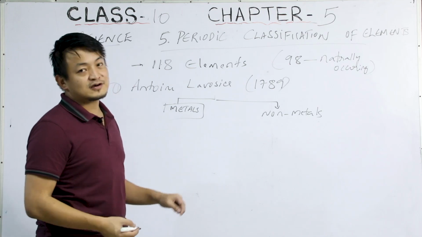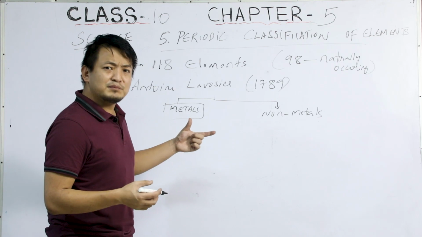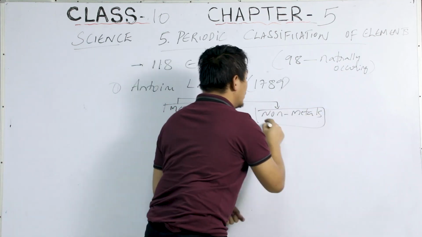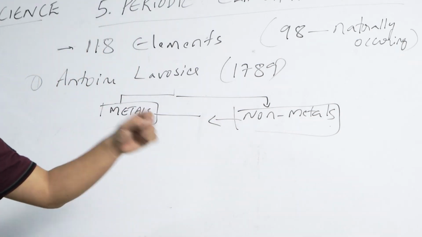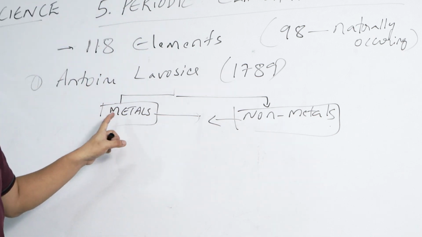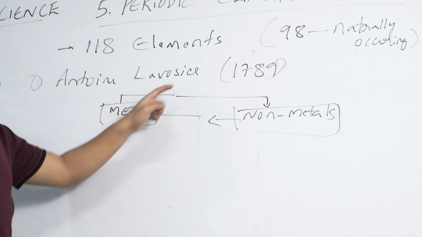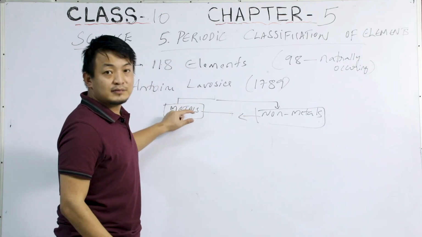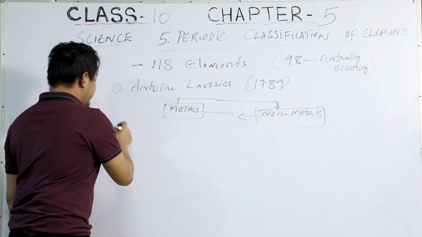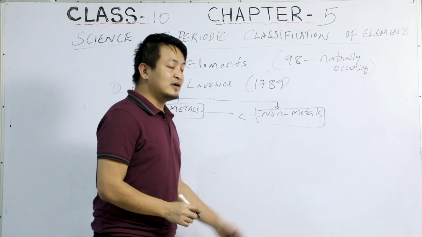There were some elements that show both the properties of metals and non-metals, and we call them metalloids, right? Metalloids are those which exhibit both the properties of metals and non-metals. So Lavoisier in 1789, though he did a good job, classified elements into metals and non-metals. Now the major step was taken by Dobereiner.